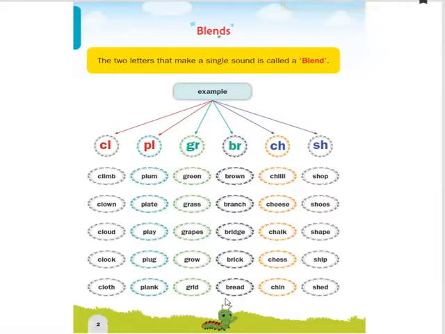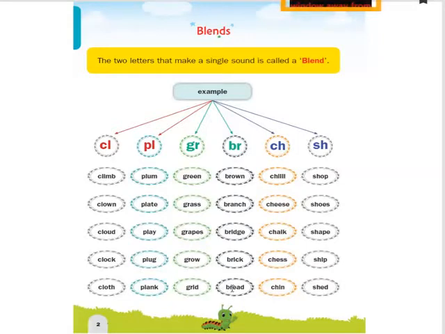And moving on to the next sound, that is B plus R. These two individual letters also combine to form only a single sound, B plus R. So here is the list of words which come from it. Brown, brown. See, this is a single sound. Two individual letters forming a single sound is a blend sound. Again, I repeat it for you. These are examples of the blend sound BR.